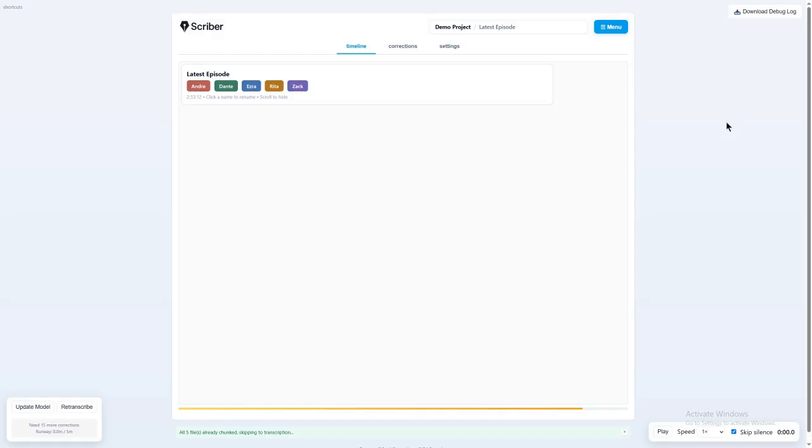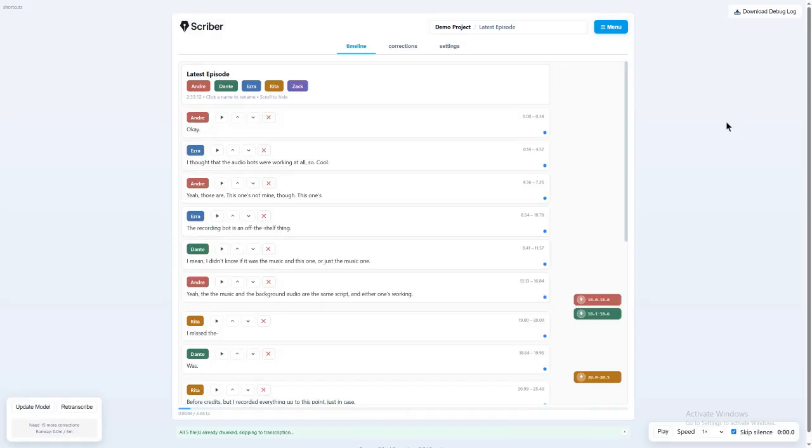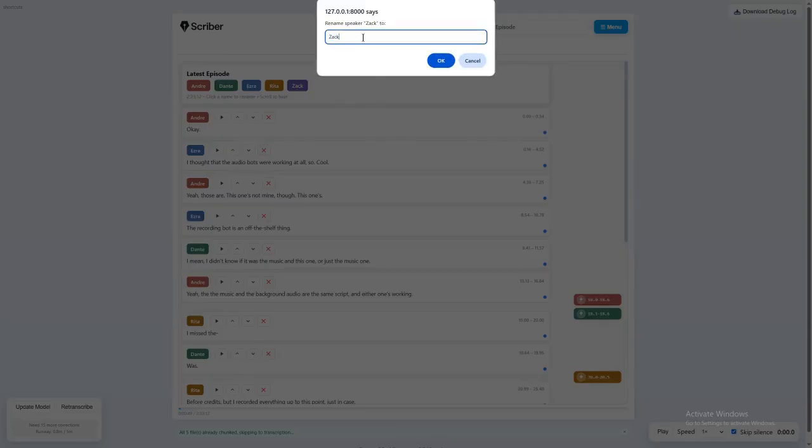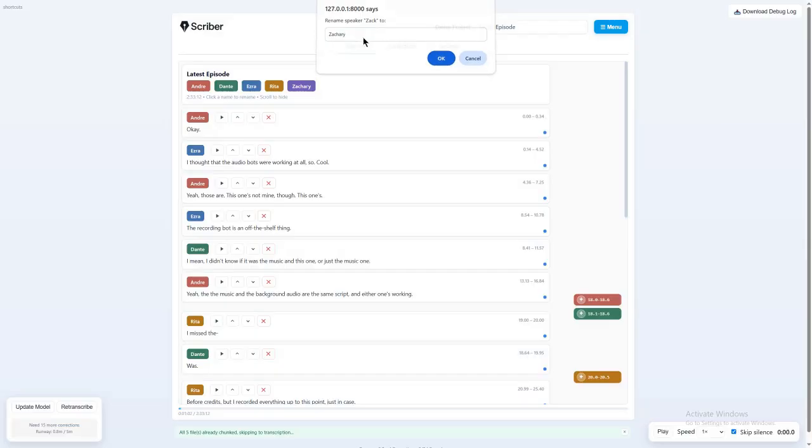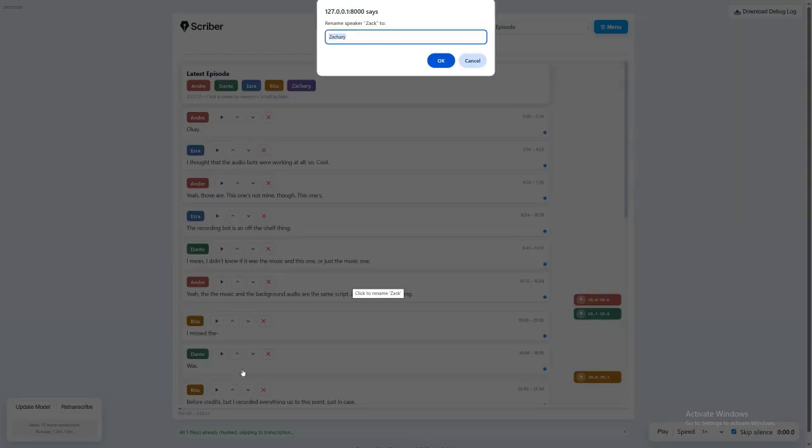I can hear my GPU fan spinning up. Okay, here we go. If I want to rename people, I can just do that, and then it renames them through the transcript.